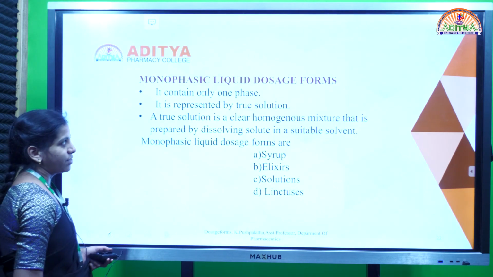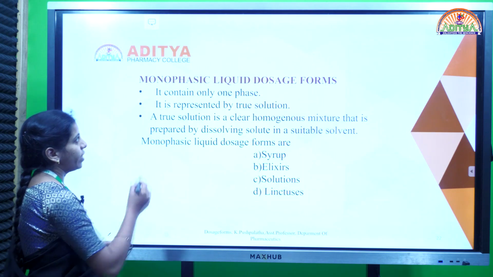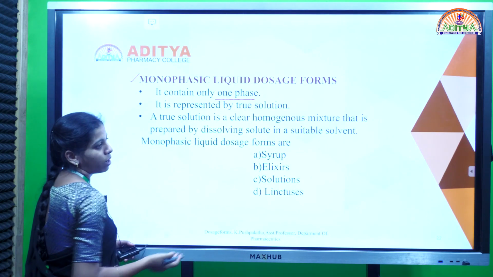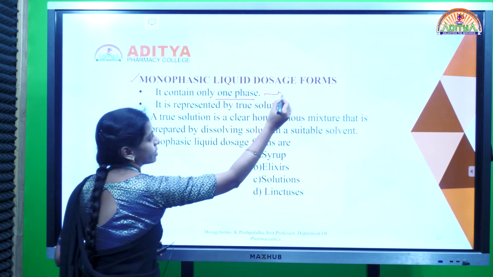Next is classification, which includes two types, that is monophasic and biphasic. Monophasic means single phase. When you mix a solid with the solvent or solid with the solution, this forms a homogeneous system, that is a single phase.